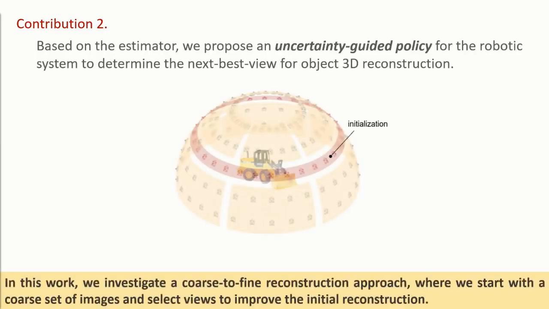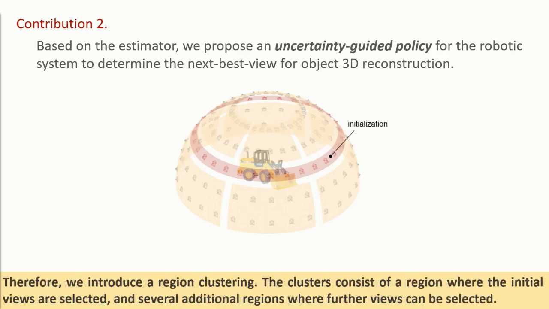In this work, we investigate a coarse-to-fine reconstruction approach, where we start with a coarse set of images and select views to improve the initial reconstruction. Consequently, we introduce a region clustering, consisting of a region where the initial views are selected and several additional regions where further views can be selected.